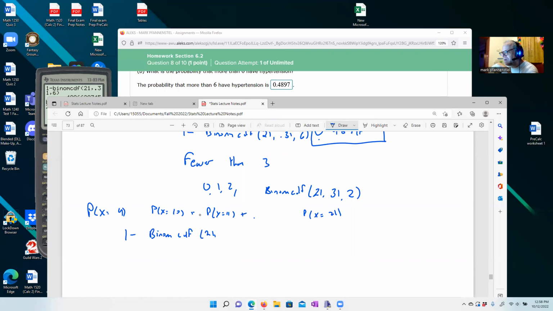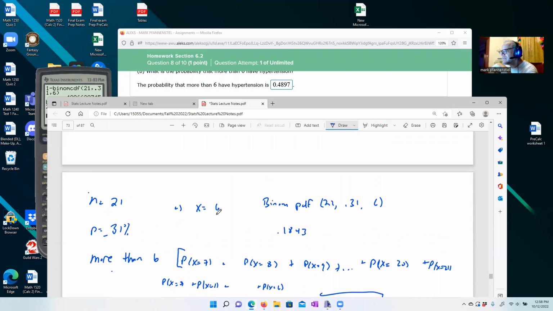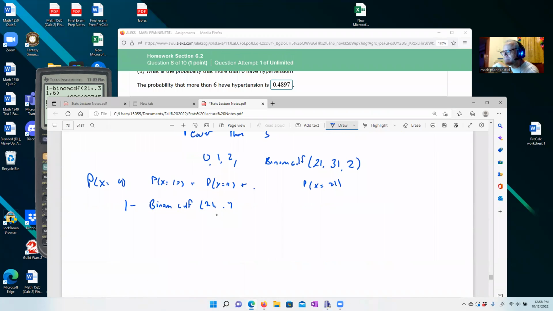So we're going to say 21, comma, 0.31, and then we're going to eliminate up to 8. So remember, it's a collection, it's CDF. Please practice these. And we want to see what the probability is here. Then we're going to decide.